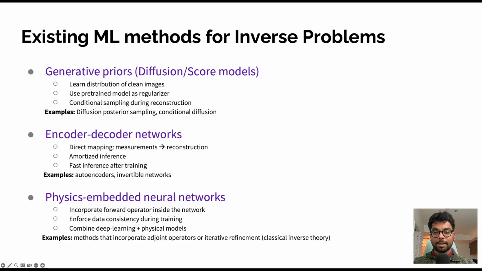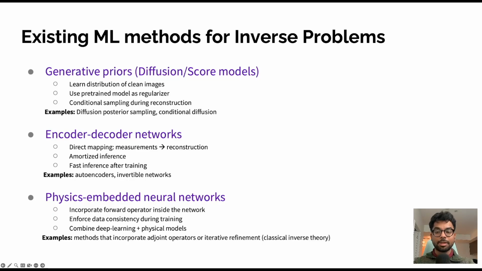While these approaches present significant progress, they also share several important limitations. Firstly, pre-trained generative priors are typically learned independently of the inverse problem itself. This means they may push solutions toward the average data distribution rather than towards solutions which are consistent with the specific measurements.